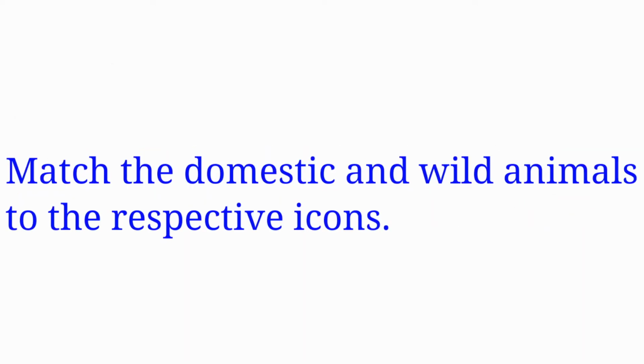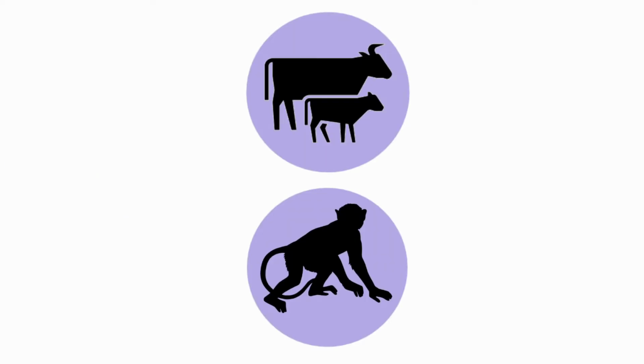Match the domestic and wild animals to the respective icons. Here they have given a cow and a calf and a monkey. So now we are going to match the domestic animals with cow and calf icons, and we are going to match the wild animals to the monkey icon.